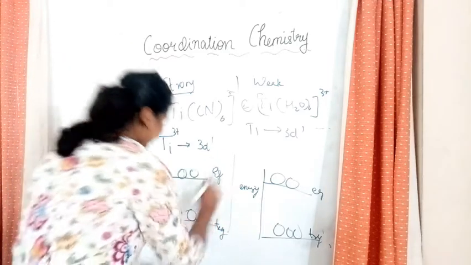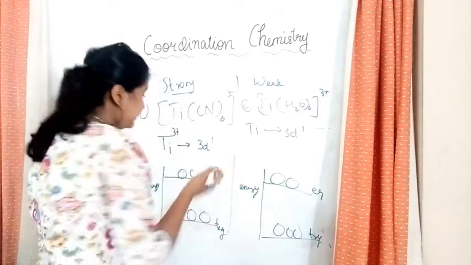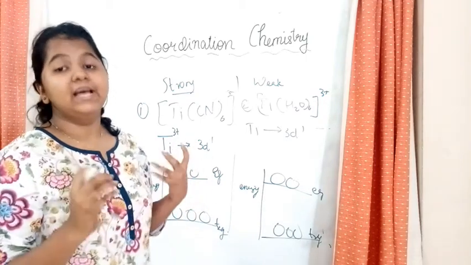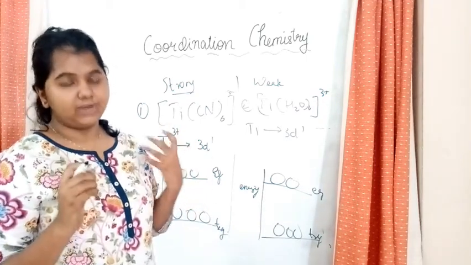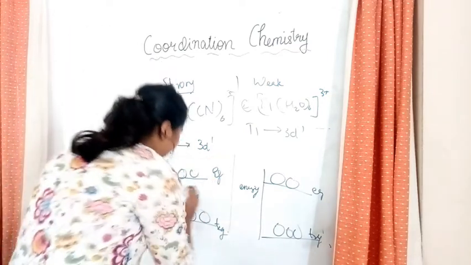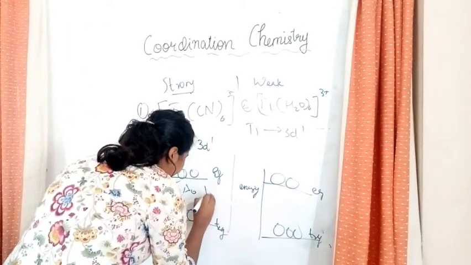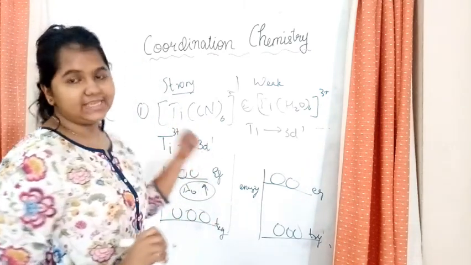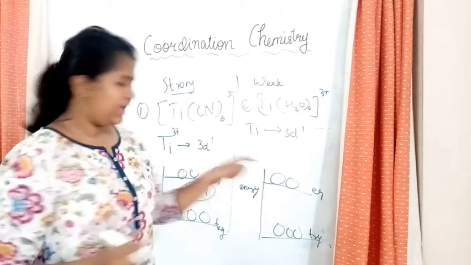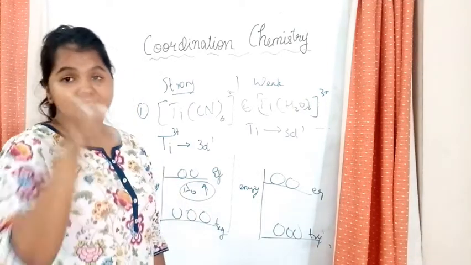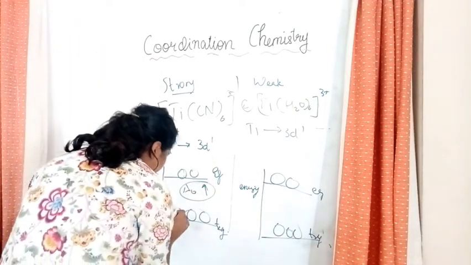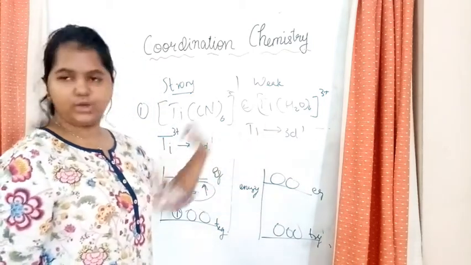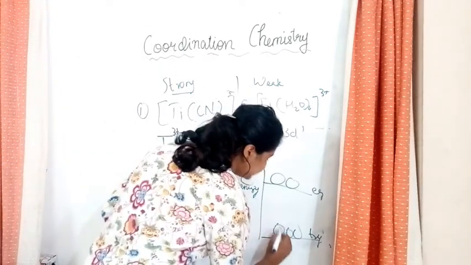So what happens over here? Let's see the delta O value. What is delta O? That is the crystal field splitting energy. So delta O is high in this case. The delta O value is high in the case of strong field ligands, I told you. And then we have 3d1, so we put an arrow like this. In the same way over here also it is 3d1, so you will just mark an arrow.